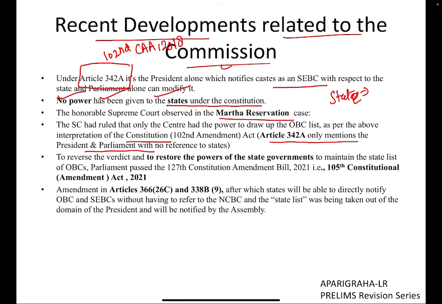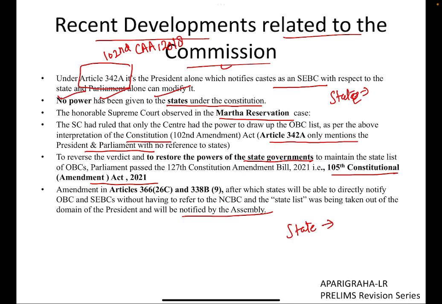So in order to reverse this issue and restore the power of the state governments, the 105th Constitutional Amendment Act was passed, so that states can be accorded their powers to draw the OBC list state-wise by themselves, and it can be notified by the state assembly.